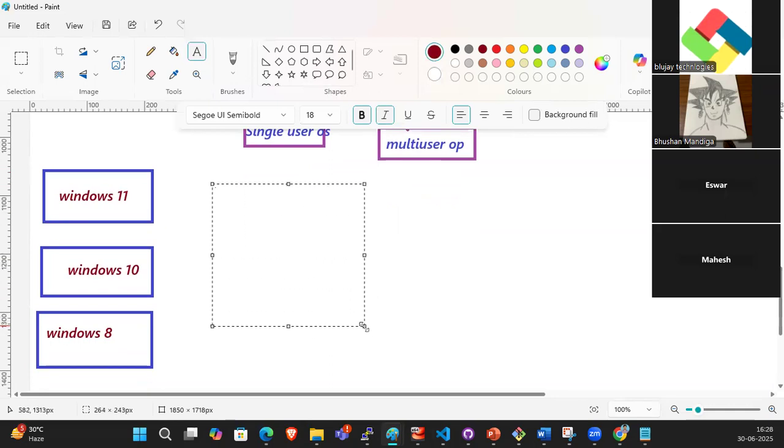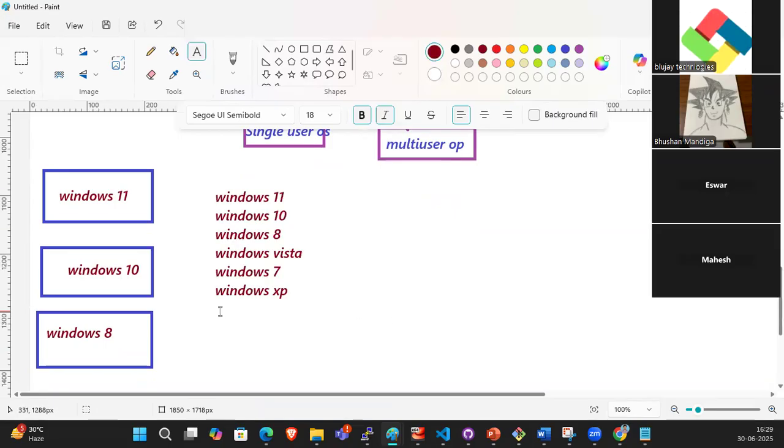What are the examples, guys? The examples are Windows 11, Windows 10, Windows 8, Windows Vista, Windows 7, Windows XP. These are all single user operating systems, and Mac.